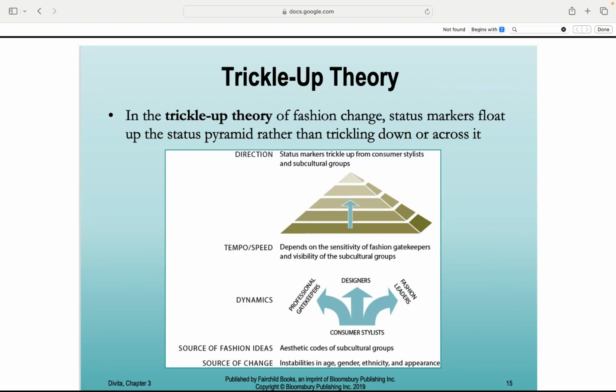The trickle-up theory. Style from the streets to the suites. Fashion flows upward. Cool looks start with subcultures and consumer stylists at the bottom, then rise to the top of the status pyramid, when the underground becomes the new upper crust.